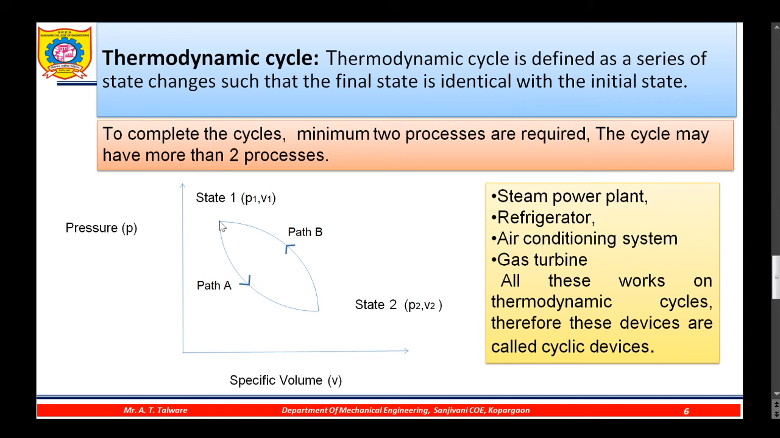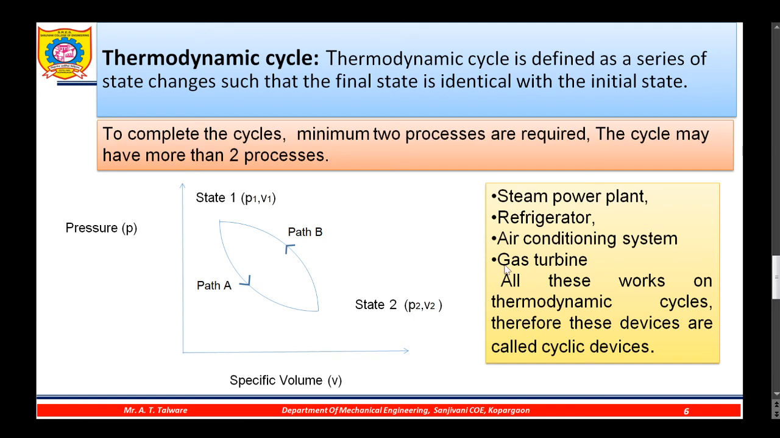What is the condition for the thermodynamic cycle to be completed? To complete the cycle, a minimum of two processes are required. The cycle may have more than two processes. For example, we can consider here one more path, that is path A, then path B, then path C. Like this, many processes can be included to complete the thermodynamic cycle. It is not mandatory to have only two processes. Minimum two processes are required, but more than two processes can be used to complete the thermodynamic cycle.